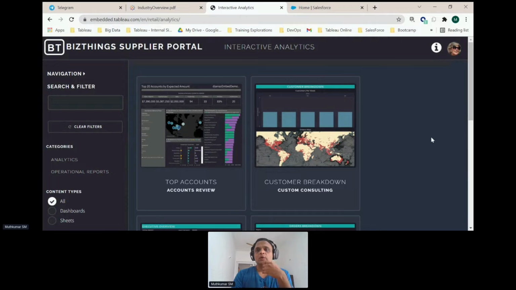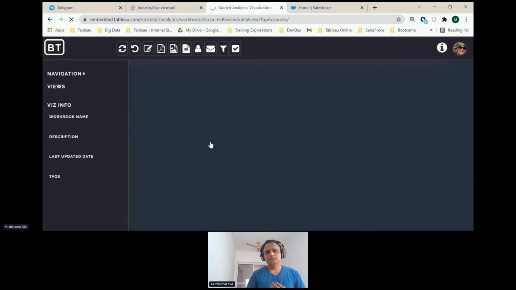Now, when you build a portal using REST API, you could call a widget that Tableau stores internally. The REST API call request is honored by means of a MIME type exchange. It responds to you with a widget image. You could just show it as a part of your portal application in the form of an iframe. So these are individual iframes on which I have presented my own widgets based on the dashboards I have access to. I click on top accounts.